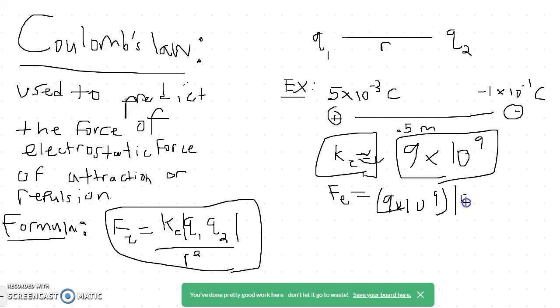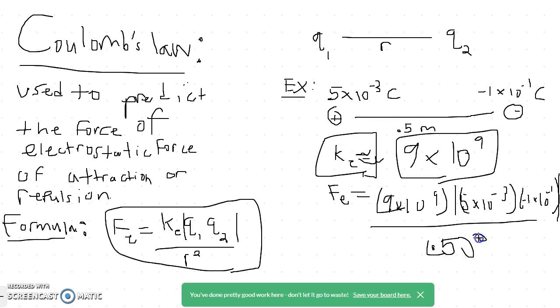So 5 times 10 to the negative 3 and negative 1 times 10 to the negative 1, in absolute value. And then over R squared, which is 0.5 squared.